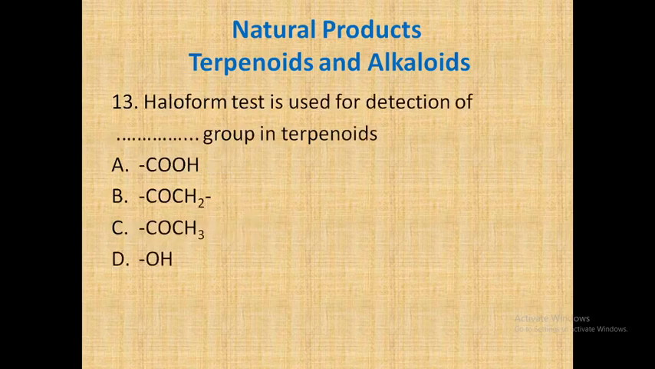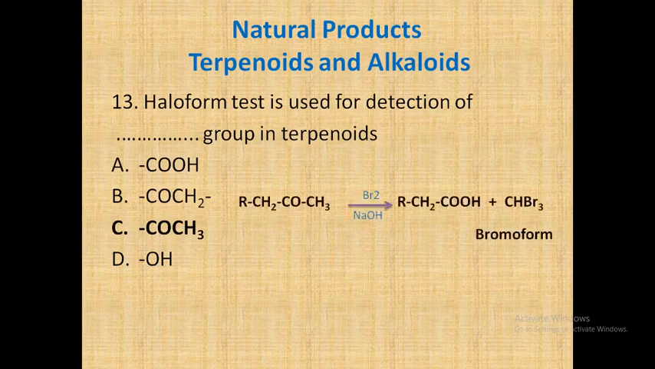Haloform test is used for detection of dash dash group in terpenoids. Usually haloform tests are used for the detection of methyl ketones. In the options, A is the acidic group, B is the oxo group, that is COCH2, the third option is the methyl ketone, and the fourth option is the alcoholic OH group. So the correct answer is COCH3.